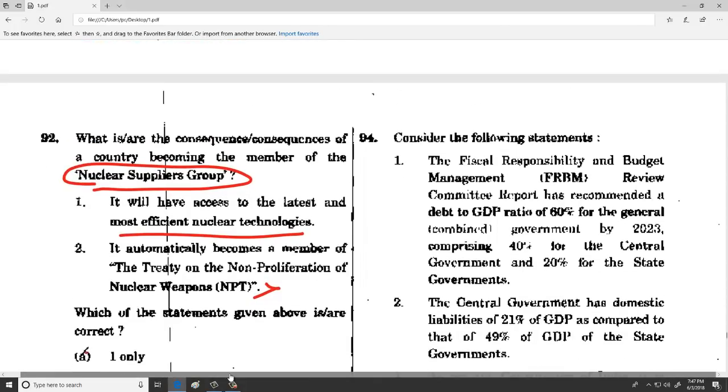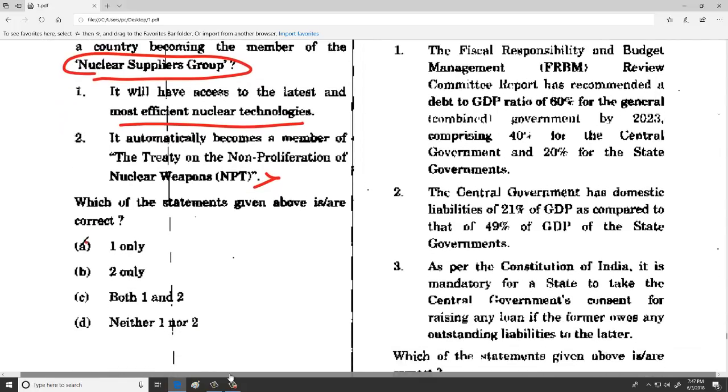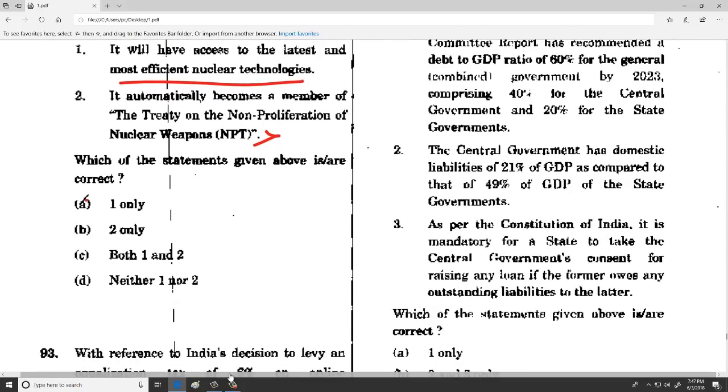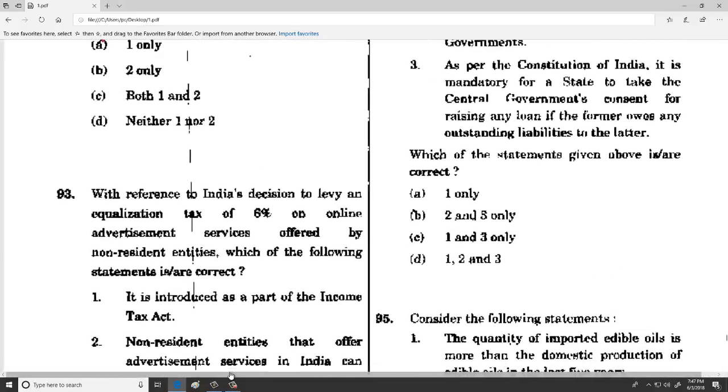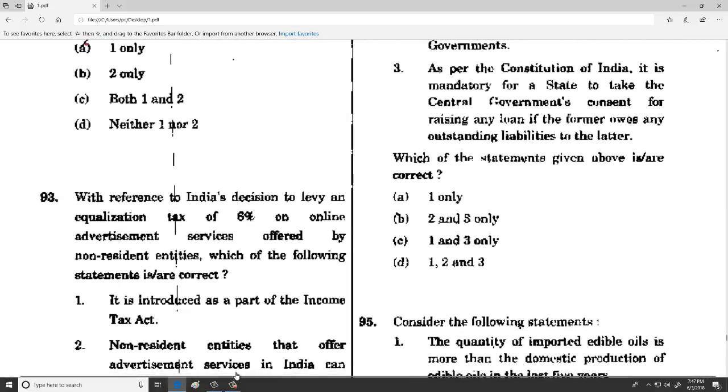And then when we see 94, so if you see second one, the central government has domestic liabilities. Actually central government has more domestic liabilities than the state government. So the second option is actually wrong, and remaining 1 and 3 are right. So the option is 1 and 3 only.